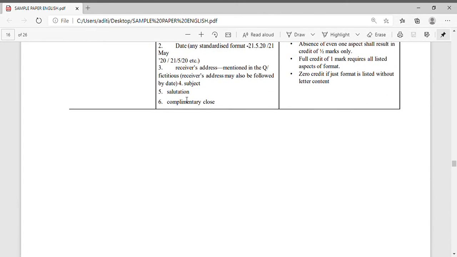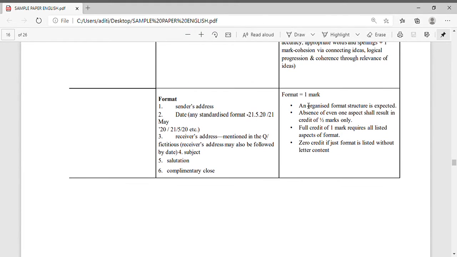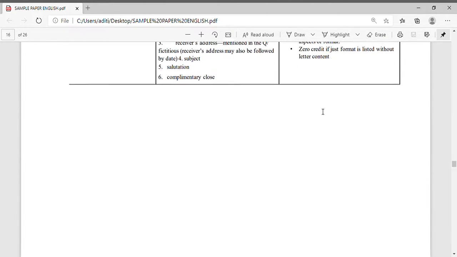Now the receiver's address: whatever is mentioned in the question, that you have to write, not of your own choice. Receiver's address may also be followed by date. After that subject, then salutation, then complimentary close. This is given by CBSE. CBSE has given this form. This is the format, and for this format you will get only 1 mark.